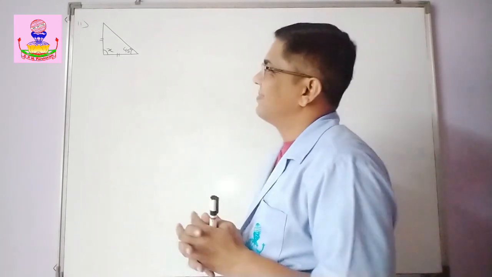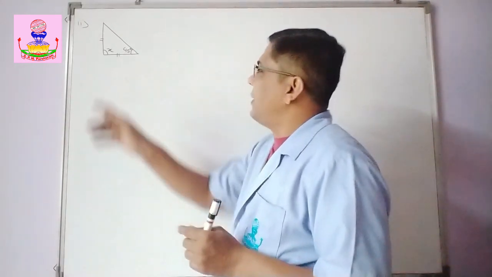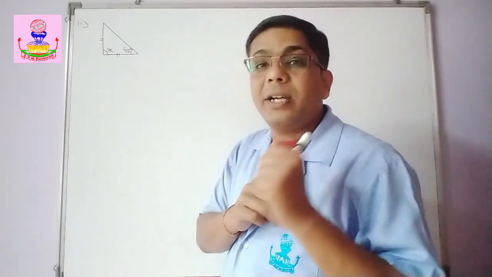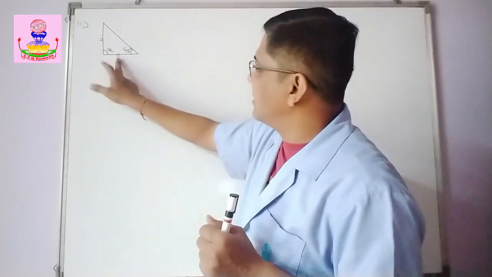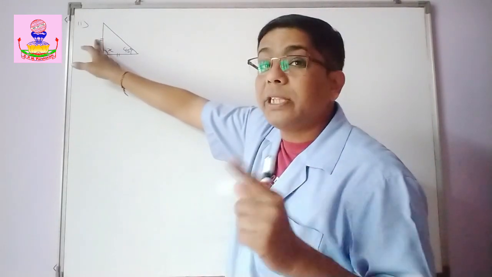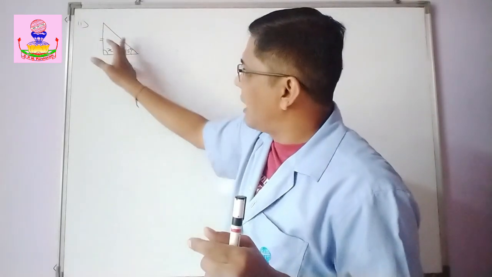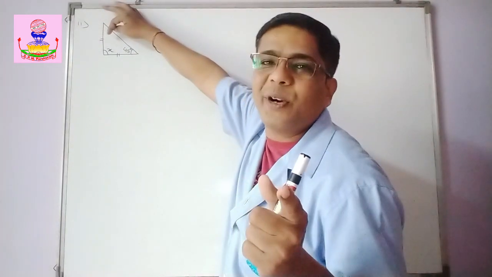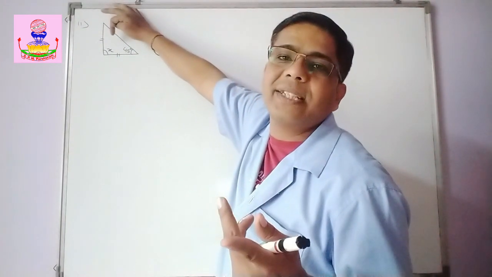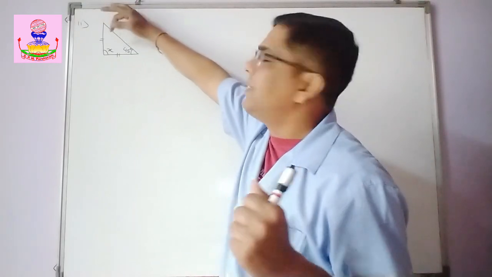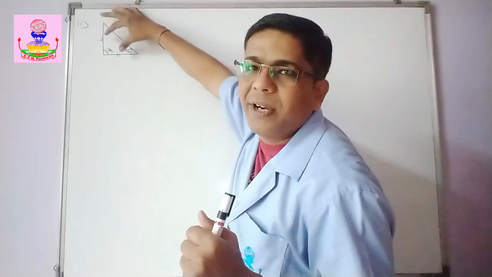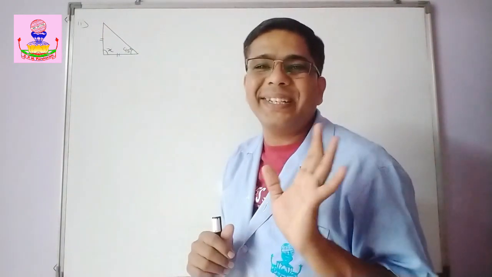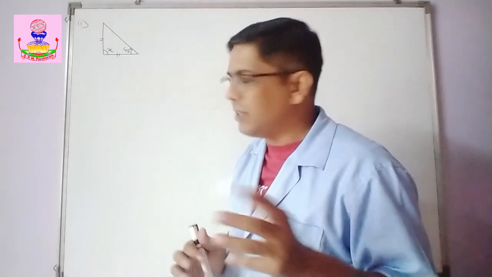Now see the second figure. You have to find this value of x. This angle is given as 45. See the equal sides. Which are the equal sides? These are the equal sides. Which are the angles opposite to them? These two angles. Right? So if this is 45, this is also going to be, yes, exactly 45. Why? Because base angles of an isosceles triangle are always equal in measure. So this is 45, this is 45. So I can find out this. How? The sum of measures of angles of a triangle is always 180 degrees. Angle sum property. Right? Do you understand?